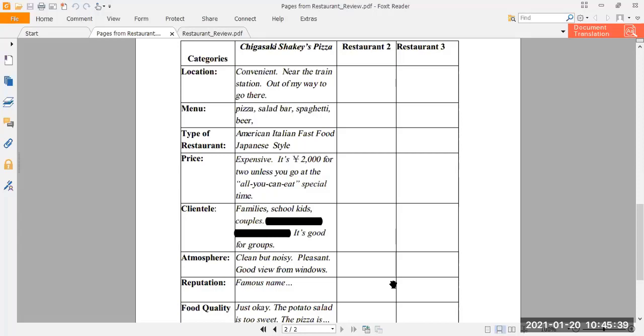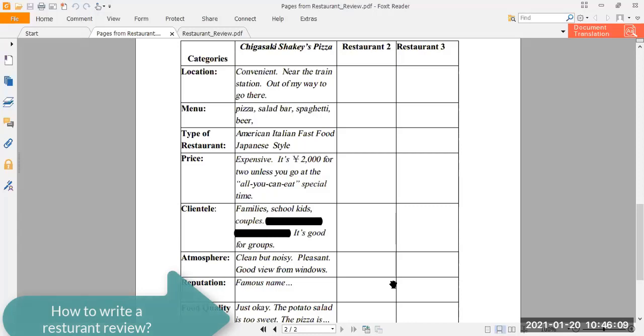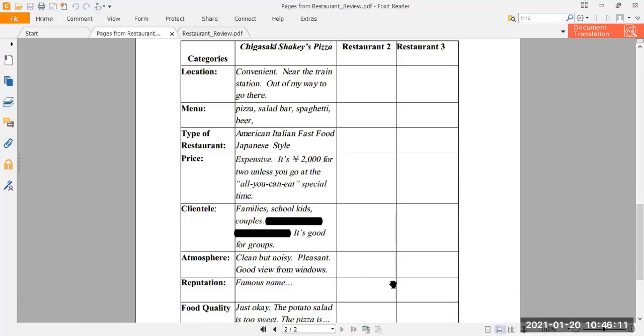By the way, when we are talking about the menu, the menu can be divided into different categories. For example, starters. Starters are those things which you eat before the real menu, which is called the main course. Starter is what you eat at the beginning, just to increase your hunger, your appetite.